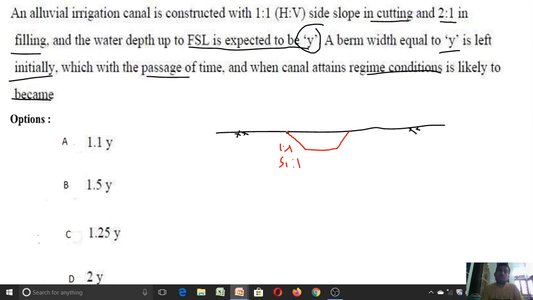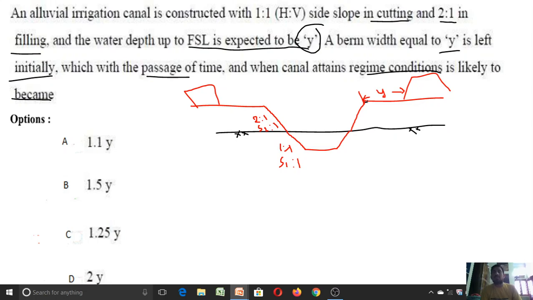And the same canal is in filling also, like this. It is in filling, and the slope is 2 is to 1. I can write it as S2 is to 1. Initially, it is the embankment. So these are the embankments, both sides of the canal, right? And initially, before water passes through this canal, the width of the berm is Y.